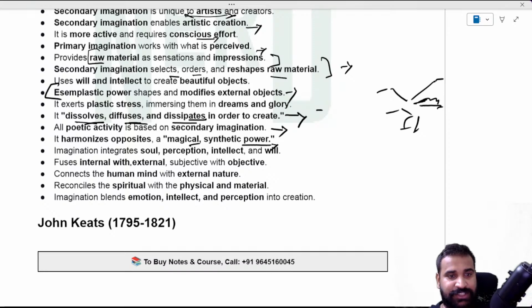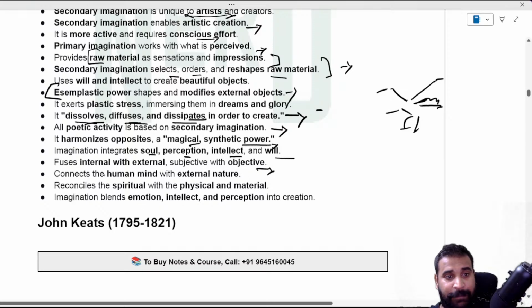Imagination also integrates soul, perception, intellect, and will, and fuses internal with external, subjective with objective. It also connects the human mind to external nature. So, guys, that is all about it. And also, imagination blends emotion, intellect, and perception. So, I hope the Biographia Literaria is clear for you.